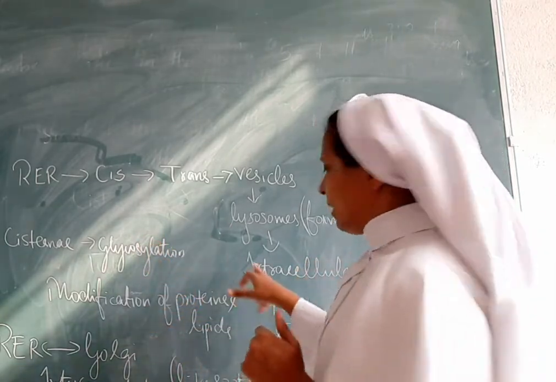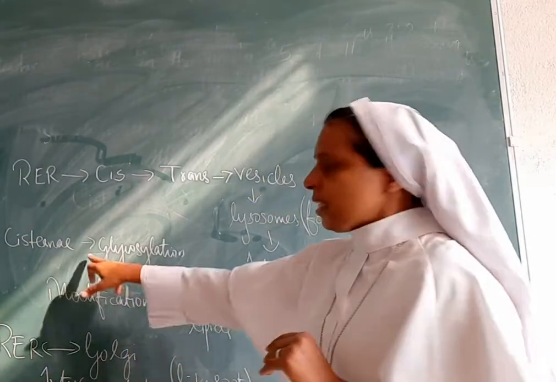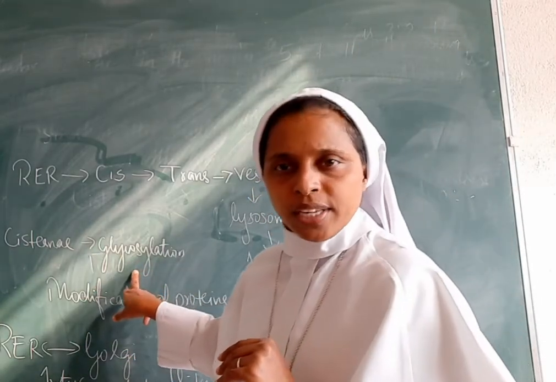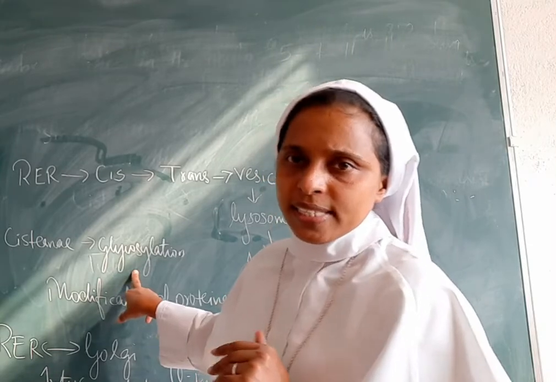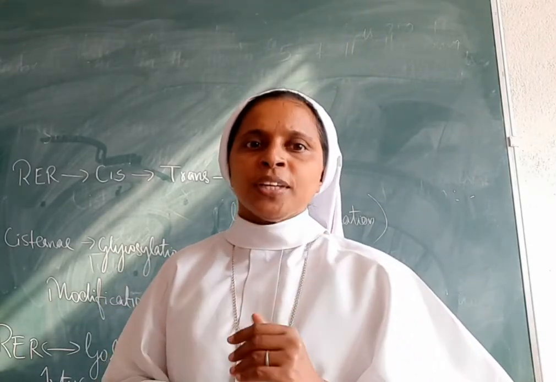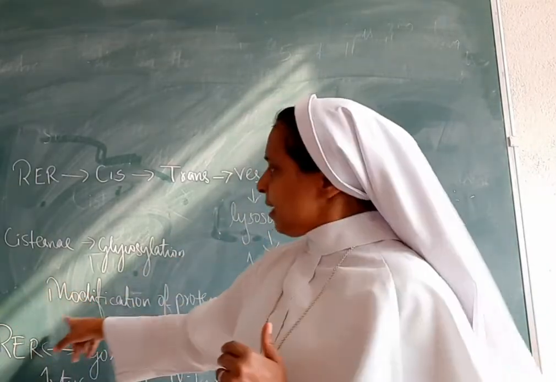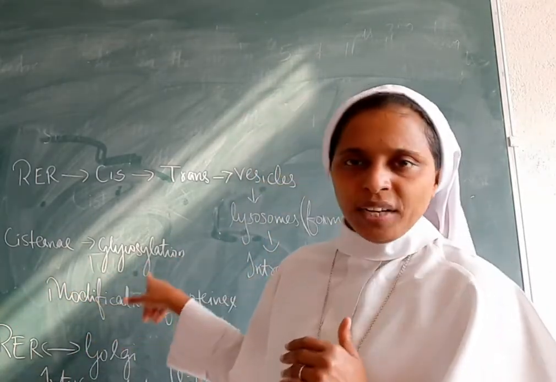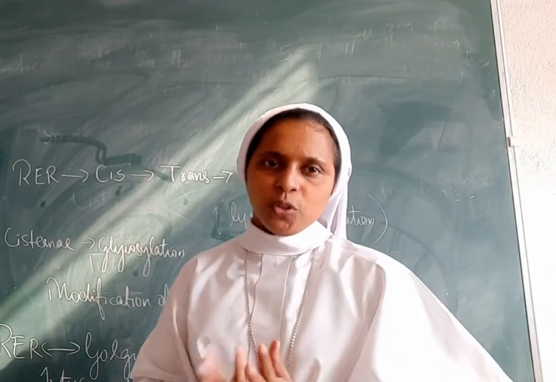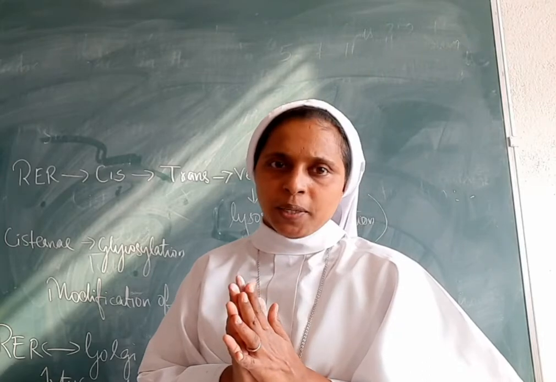Okay, then the cisternae, what is happening here? The process of glycosylation is taking place. In the cisternae, the process of glycosylation is going on. Then what is happening here? Here in the cisternae, the modification of proteins and lipids will be taking place. So the modification of proteins as well as the lipids will take place here.